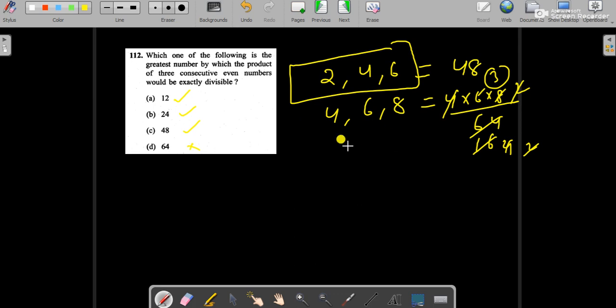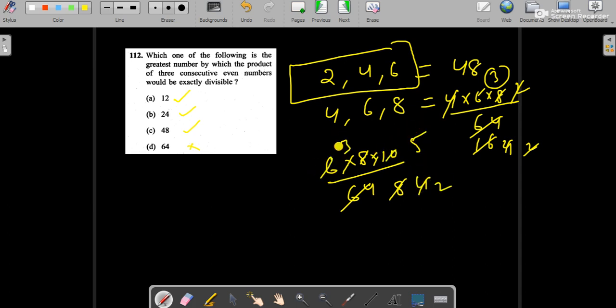Let's check another example: 6, 8 and 10. Now let's check for 64. 8 times 8 is 64, and 6 and 10 are 2 times 3 and 2 times 5. Here it is 15 by 2, so 64 does not divide it.